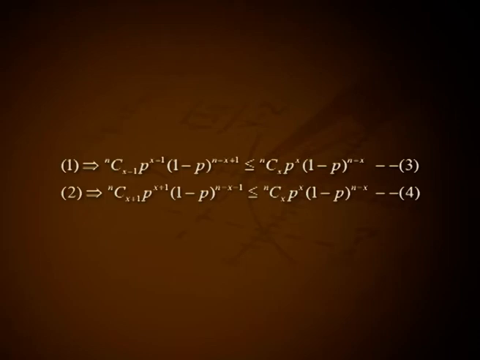Let it be 4. Solving the inequalities 3 and 4, we get (n plus 1) into p minus 1 less than or equal to x less than or equal to np plus p. If (n plus 1) into p is an integer, there are two modes for the distribution: (n plus 1) into p and (n plus 1) into p minus 1. If (n plus 1) into p is not an integer, the integer part of (n plus 1) into p is